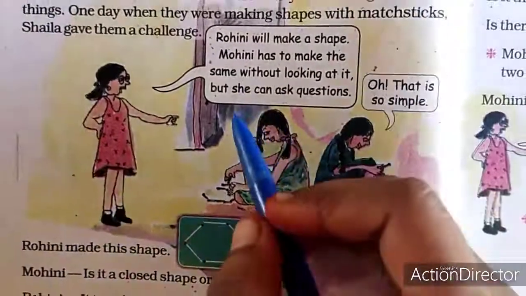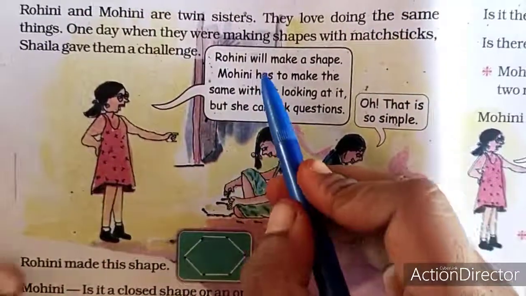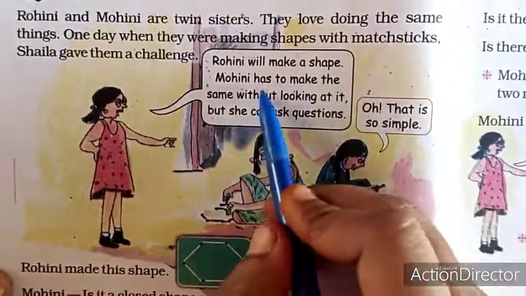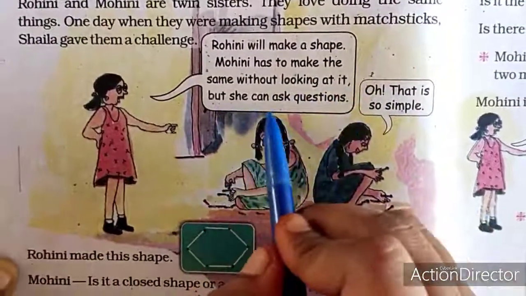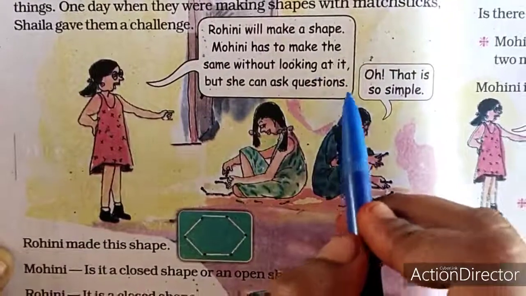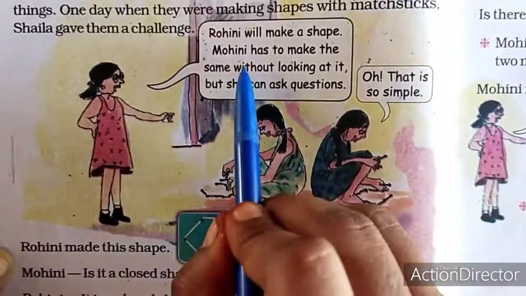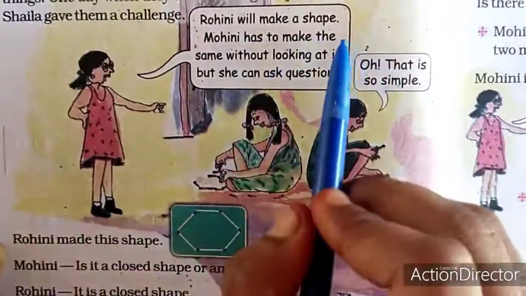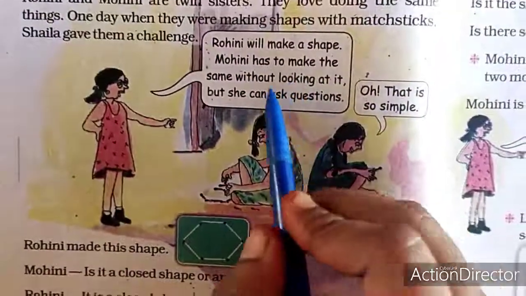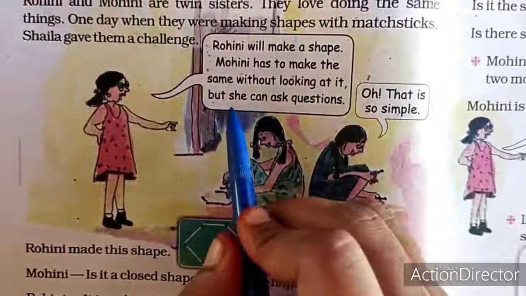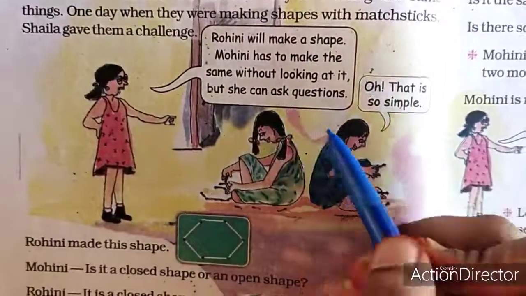Shaila gave them a challenge. Rogini will make a shape. Mogini has to make the same without looking at it. But she can ask question. Okay? See, what is the challenge? Rogini will make the shape as well as Mogini has to make the same shape without looking at it. But she can ask the question.